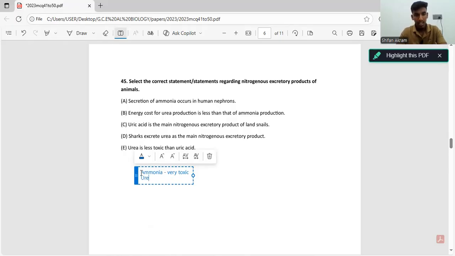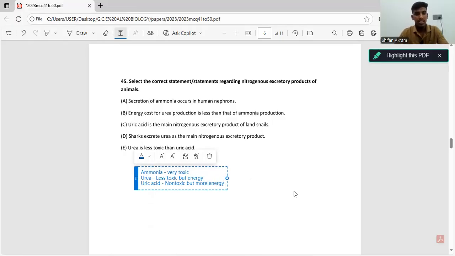Then we have urea. Urea is less toxic but requires energy. Finally we have uric acid. Uric acid, not toxic but requires more energy. Now let's go through the answers.